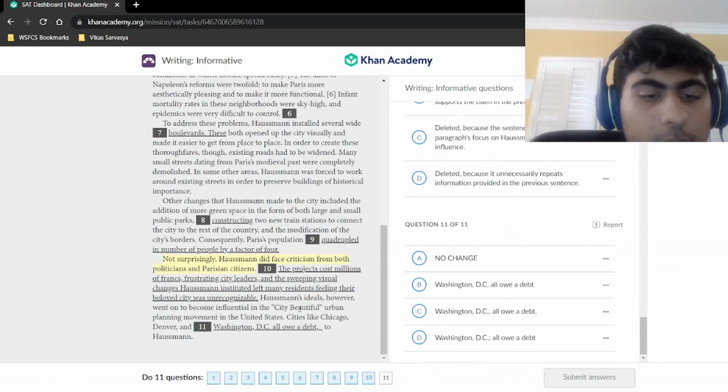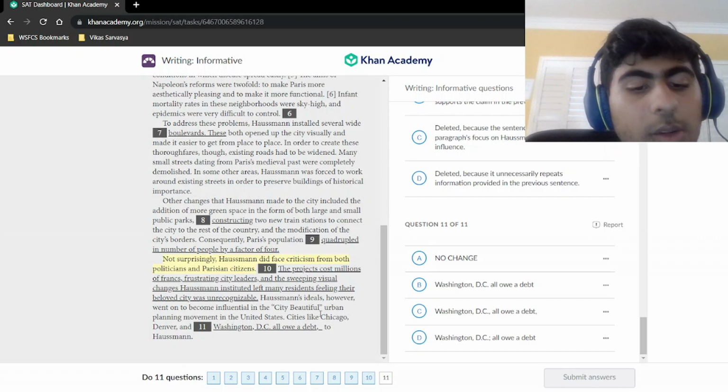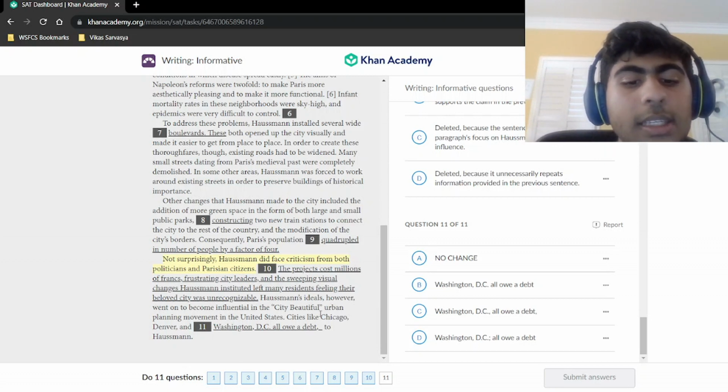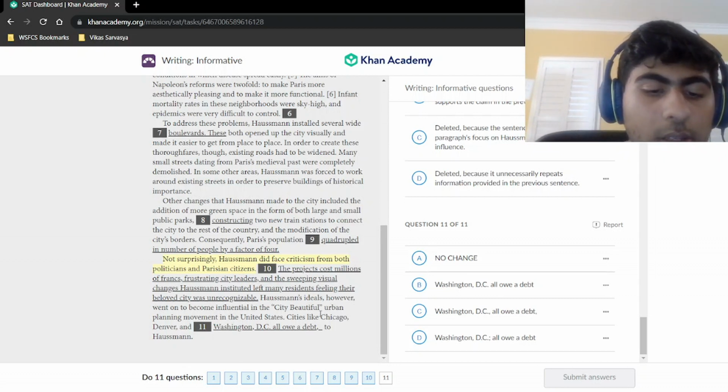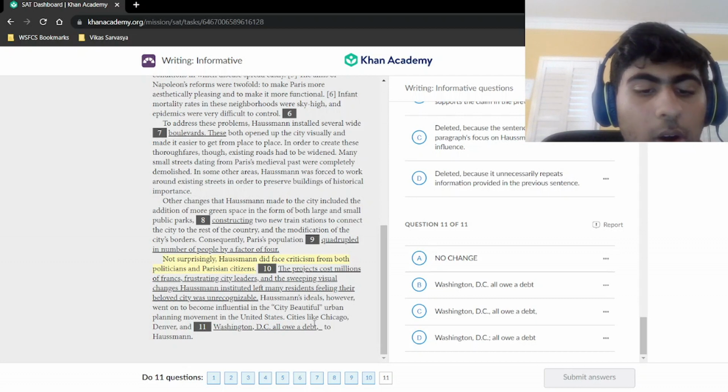All right. And then last question, we have Haussmann's ideals, however, went on to become influential in the City Beautiful urban planning movement in the United States. Cities like Chicago, Denver, and Washington, D.C. all owe a debt to Haussmann. Let's see. So we have cities like Chicago, Denver, and Washington, D.C. And then we're not going to have any pause here. We're just going to say all owe a debt.